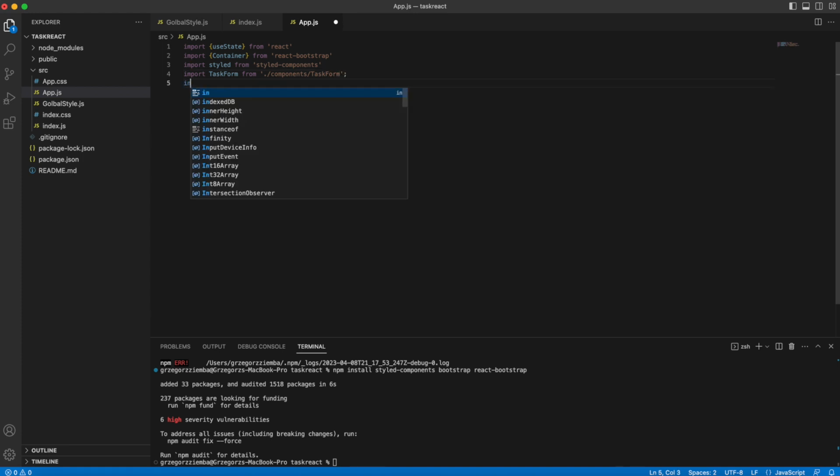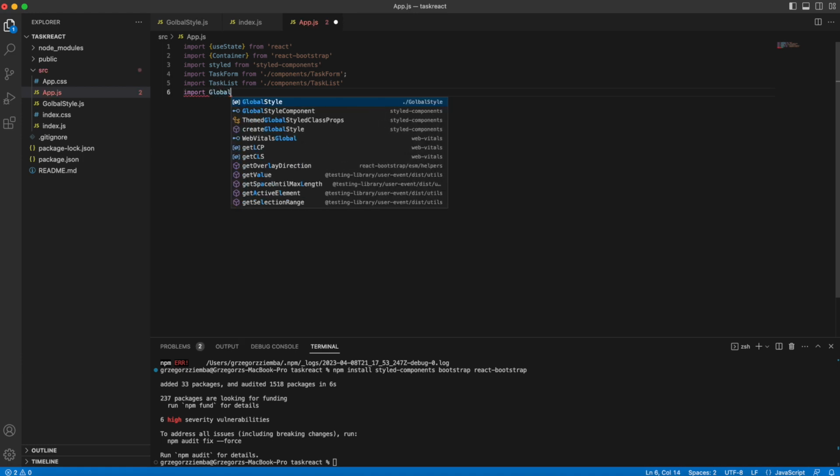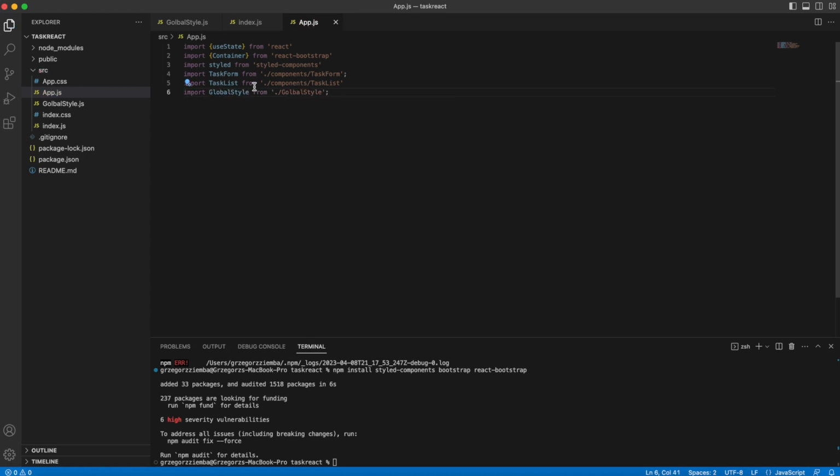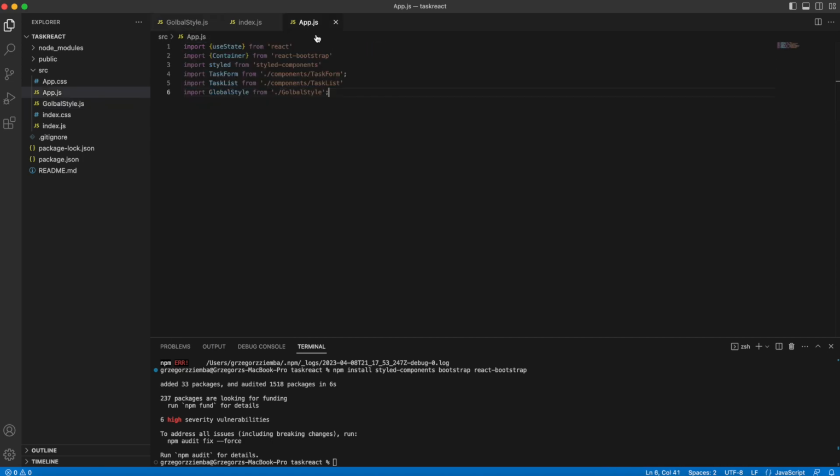I will tell you why we are doing it right now. Then we also need TaskList, which we will also get from components. And the last one is GlobalStyle, that we've got for our style. You will have that global style available to download in the description. So how does it work? It creates the global style for the whole application, so each file that we have, like TaskList or TaskForm, will be handled by it as well.